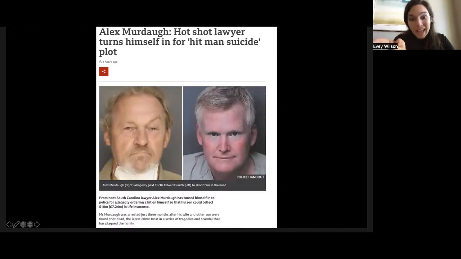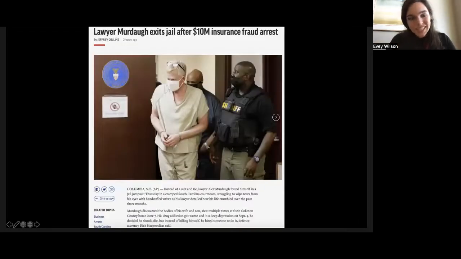sentence. As opposed to this style, instead of a suit and tie, lawyer Alex Murdaugh found himself in a jail jumpsuit Thursday in a cramped South Carolina courtroom, struggling to wipe tears from his eyes with handcuffed wrists as his lawyer detailed how his life crumbled over the past 3 months. With this style, a feature style, we have a lot of questions. Why is he in a jumpsuit? What happened over the last 3 months? What's going on? Why is he crying, right? We have all of these questions that will later be answered in the story. But for inverted pyramid style, we tell everything up front.